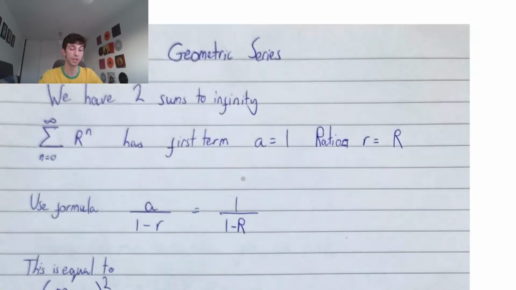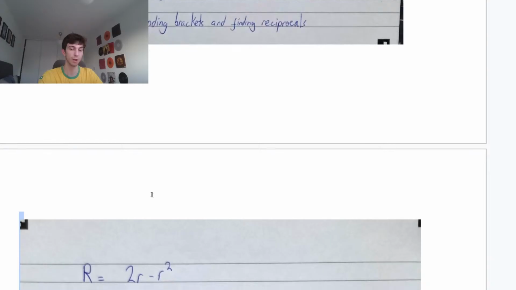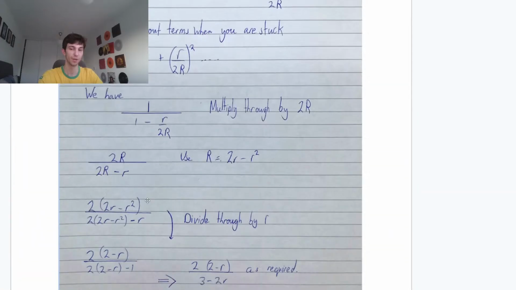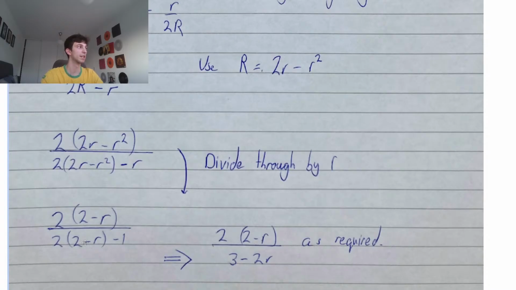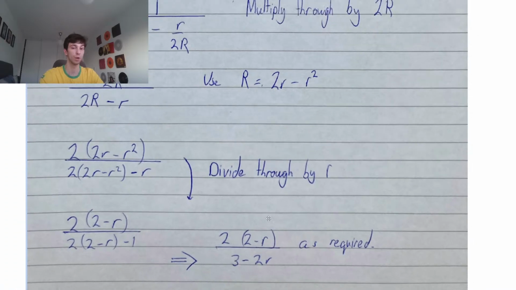Okay? So not expanding out that numerator, we could factor out the r, that would cancel with the r's in our denominator. So we'd be left with 2 times 2 minus r instead of 2r minus r squared. We now have 2 minus r. Then in the denominator, we're now going to have 2 times 2 minus r, once again cancelling these r's out, take away 1. From here, as I said, they want us to expand the denominator. 2 times 2 is 4. 2 times minus r is minus 2r. We have 4 minus 1, that's going to be 3. So 2 multiplied by 2 minus r in the numerator over 3 minus 2r in the denominator, exactly as required.